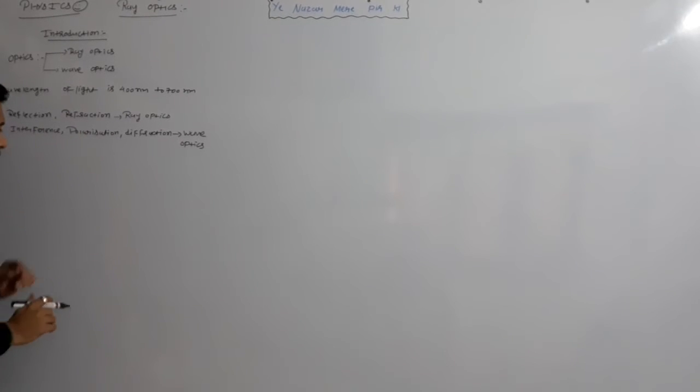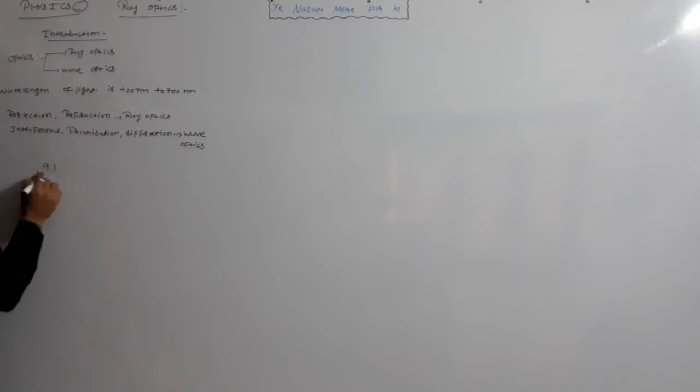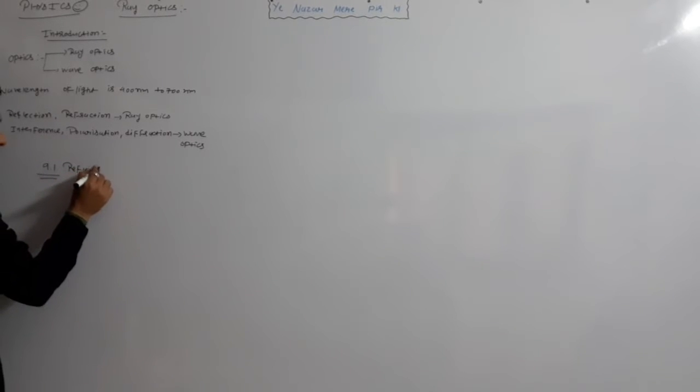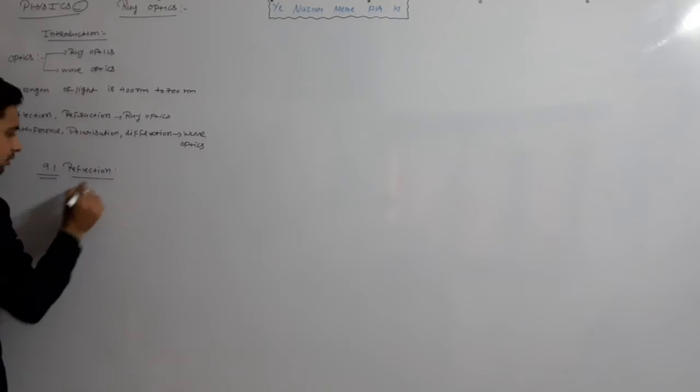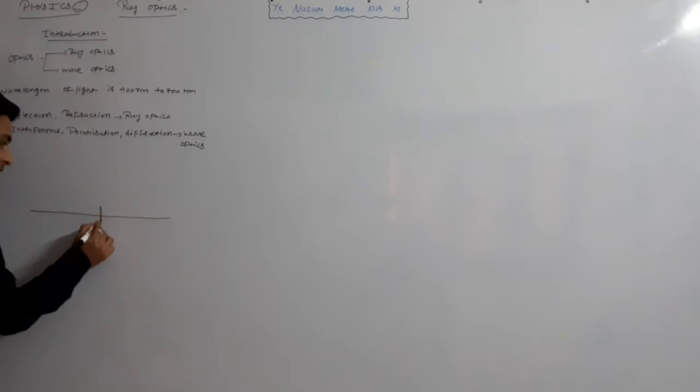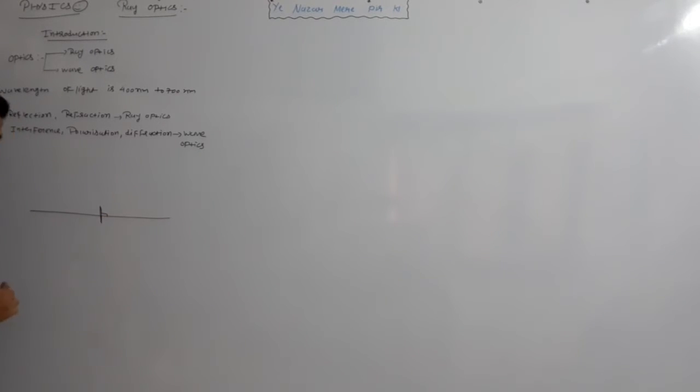Now, reflection and refraction. So our first topic 9.1, reflection. But before it, we have to clear that if light is incident on any surface, this is the normal to the surface, 90 degree, clear?